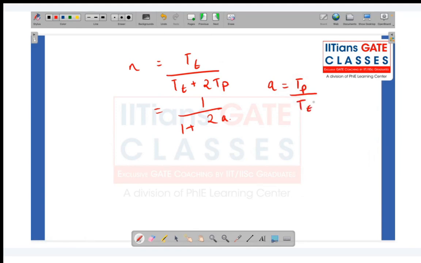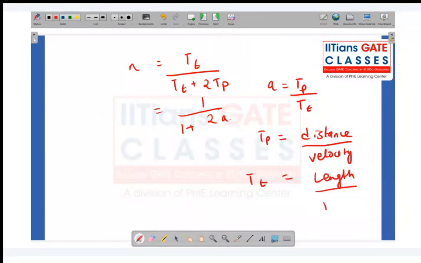Now what is the value of tp, students? Come on, what is the value of tp? You can think of it as distance by velocity. Now what is the value of tt? It's length by bandwidth.